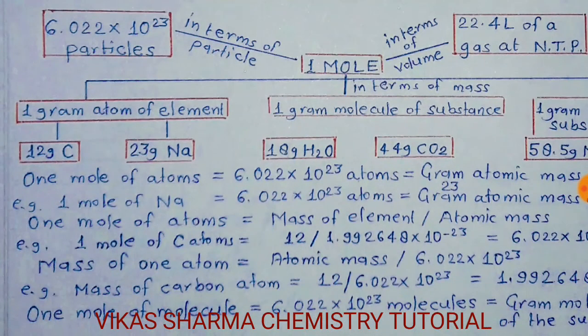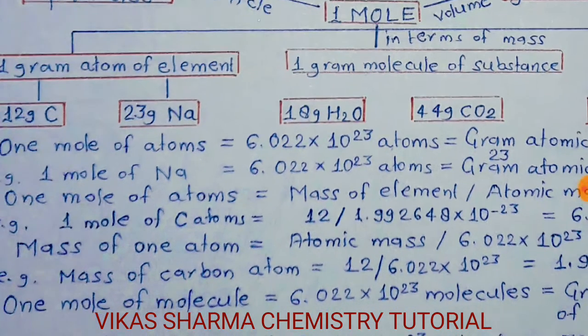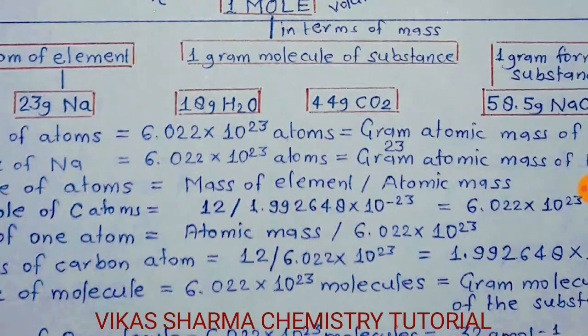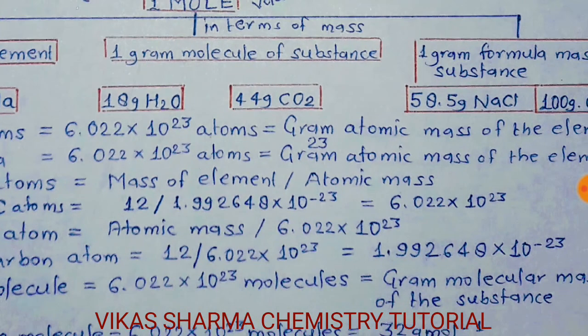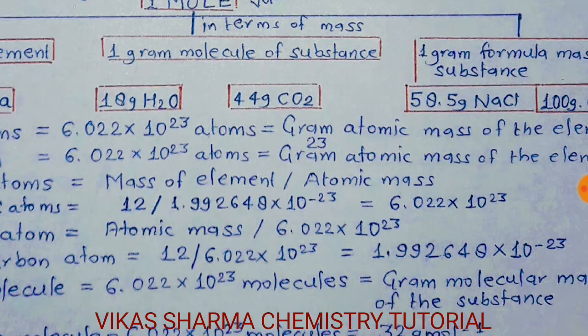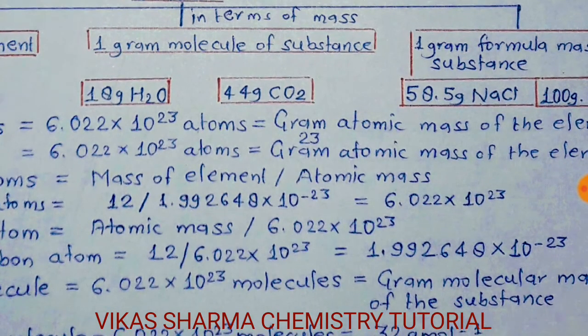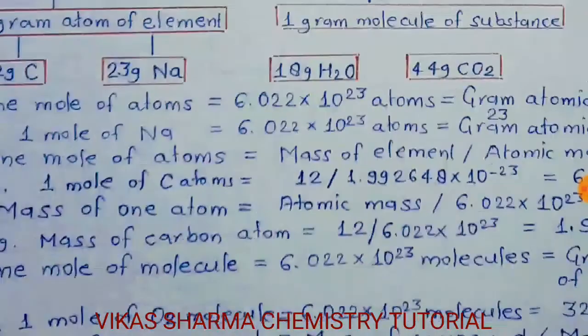By this formula, we can calculate 1 mole of carbon atoms is equal to their atomic mass, which is 12, divided by their 1 atom mass, which is 1.992648 into 10 to the power minus 23. So the answer is 6.022 into 10 to the power 23.